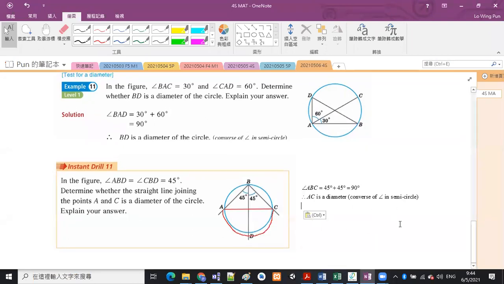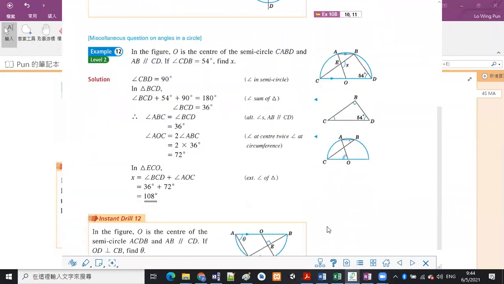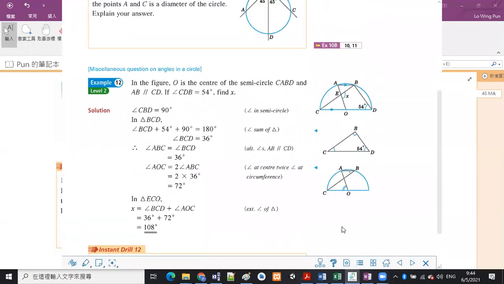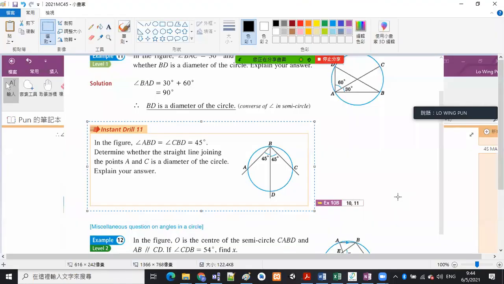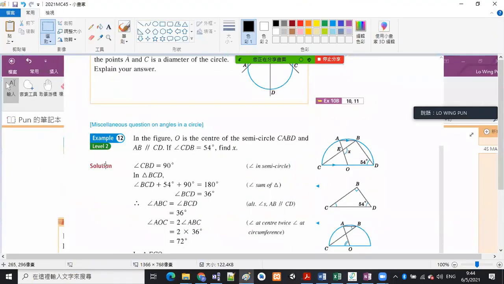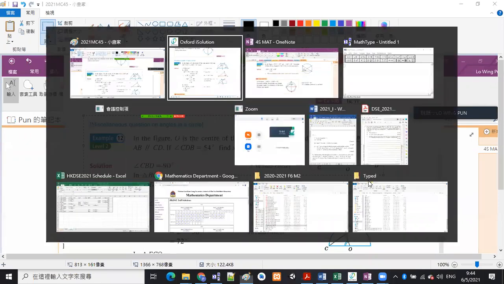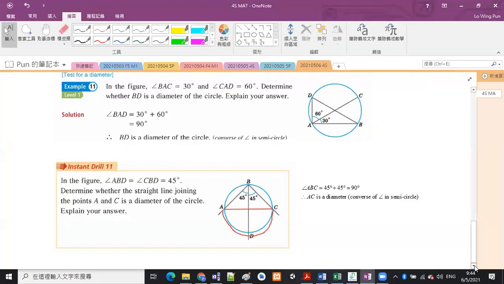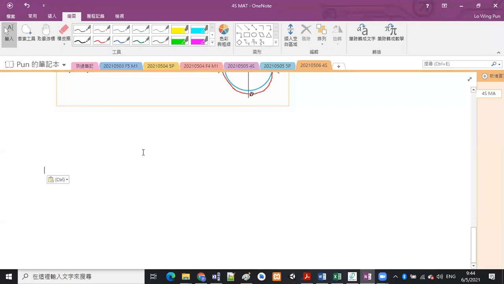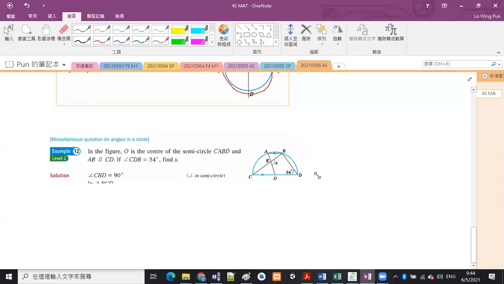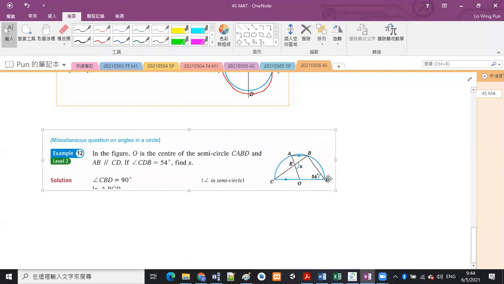Let's look at one more question, example 12. So in the figure, O is the center of the semicircle CABD.